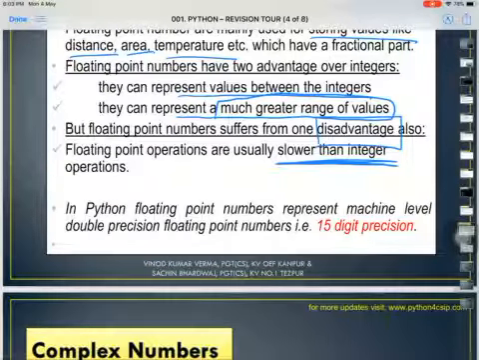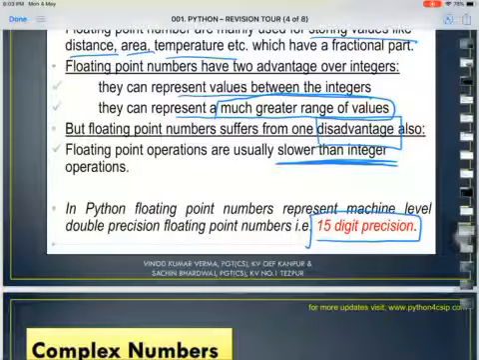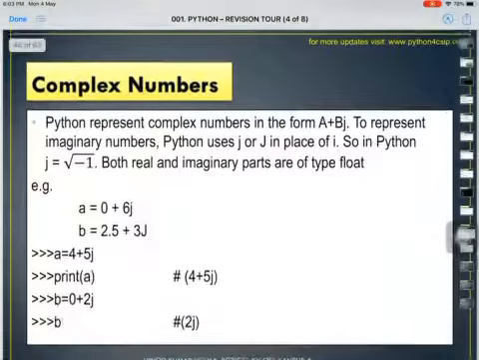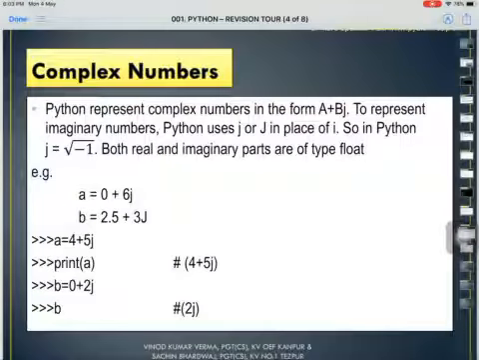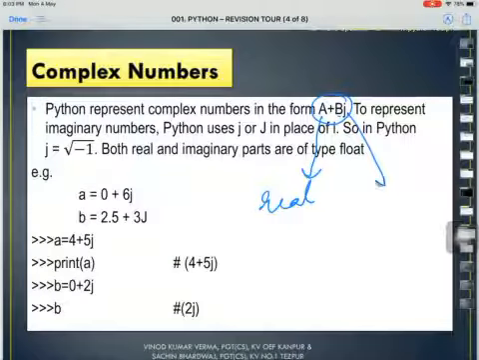Alright, now in Python it is showing 15 digit precision, which means we can have 15 digits after the decimal. So it is 15 digit precision. Let us go to complex numbers. Now complex numbers, as I told you, a complex number is divided into two parts, a plus bj, where a is the real part and j is the imaginary part.